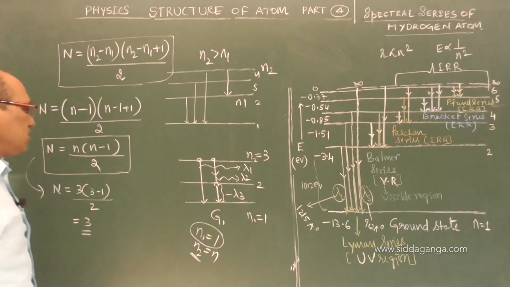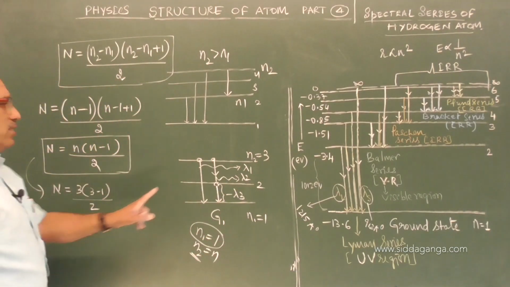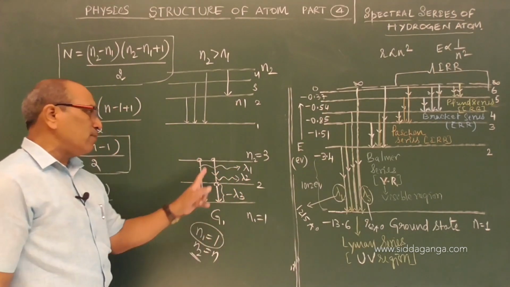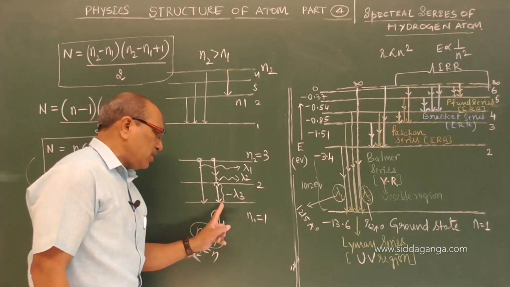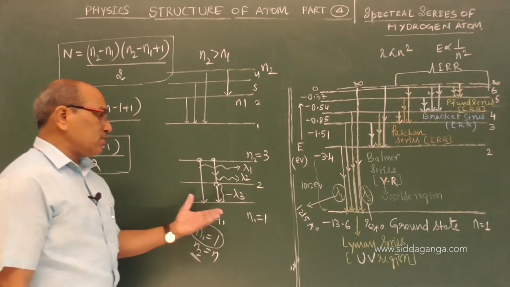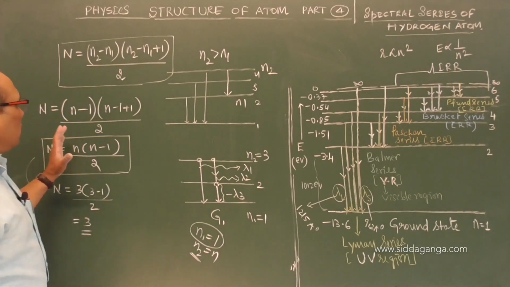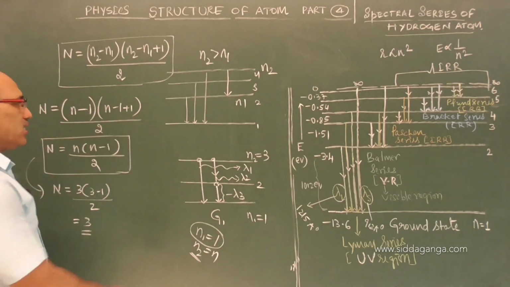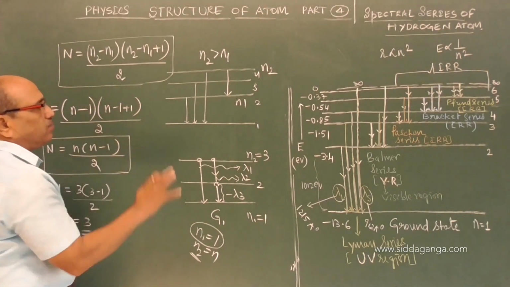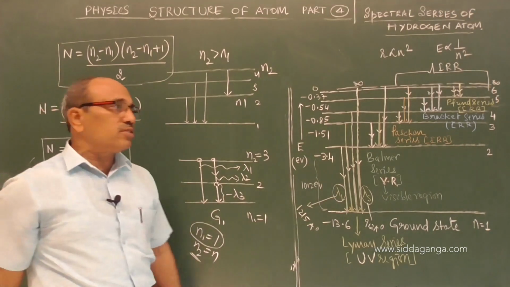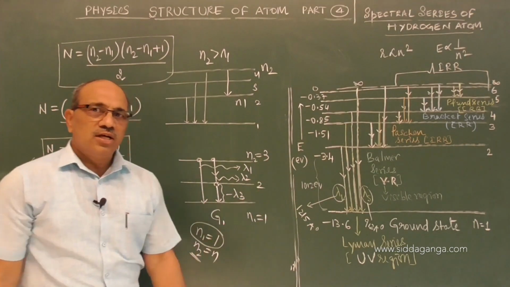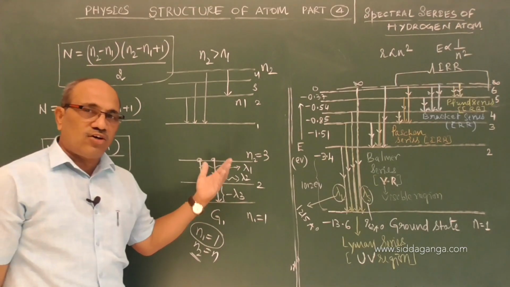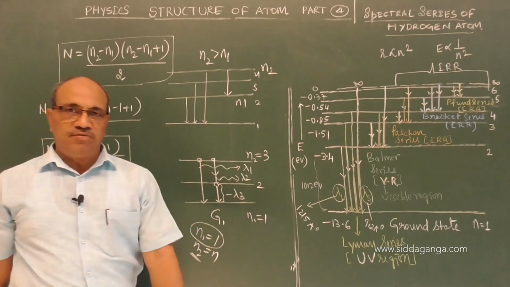How many spectral lines are emitted? 3. The 3 wavelengths, lambda 1, lambda 2, lambda 3, are different. Directly coming to the ground, or third to second and second to the ground. This decides it. I hope you understood how this appeared. So this is counting the number of spectral lines. As far as entrance exams are concerned, JEE and NEET, this is important. They are asking questions relating to the spectral series and also the number of spectral lines emitted. Many times we need to find the orbit number and go for further simplification.